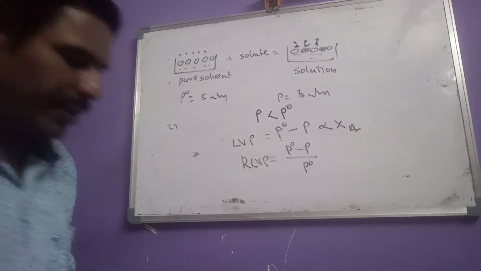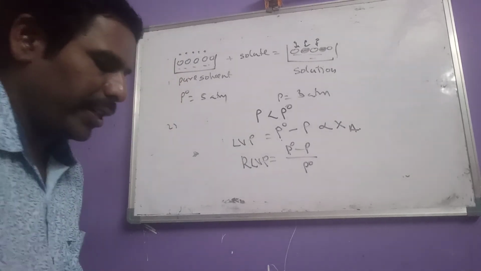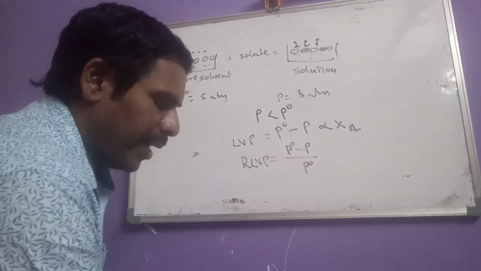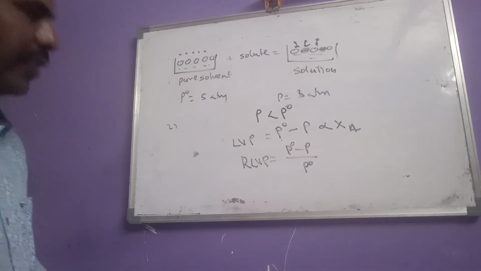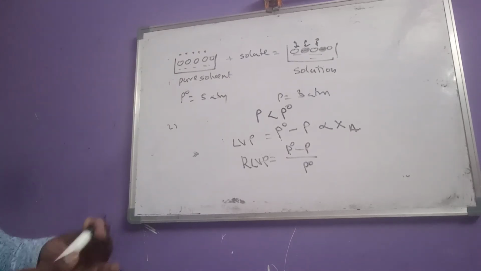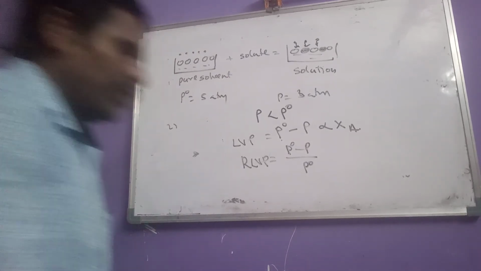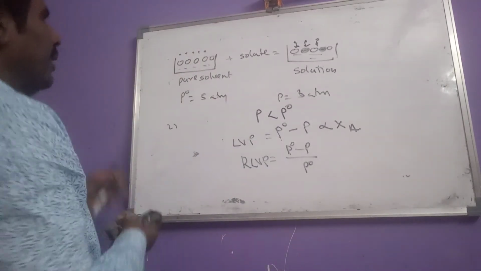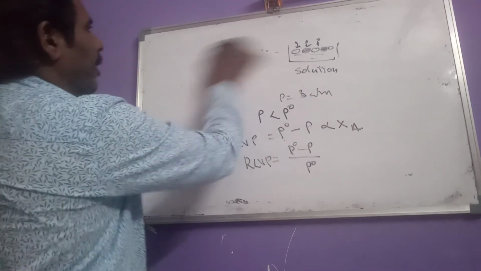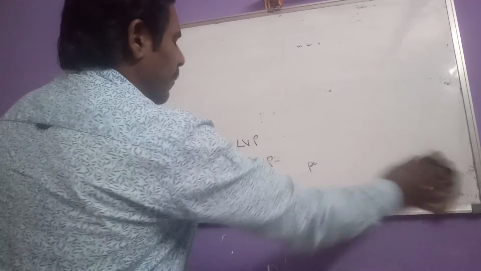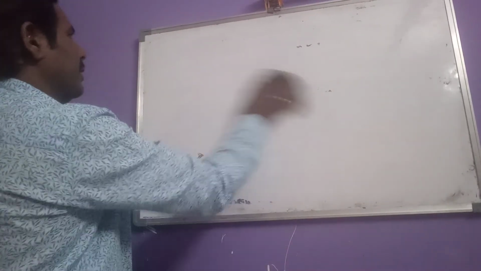That is directly proportional to the mole fraction of solute. So now after that, let us see what boiling point is. What is the boiling point concept? Let us concentrate here.